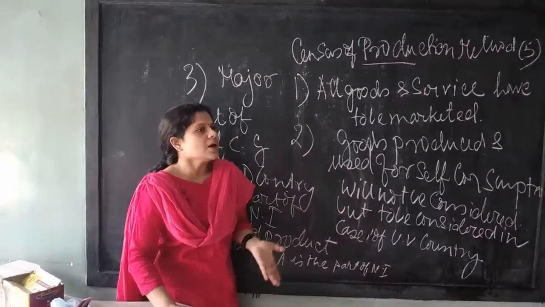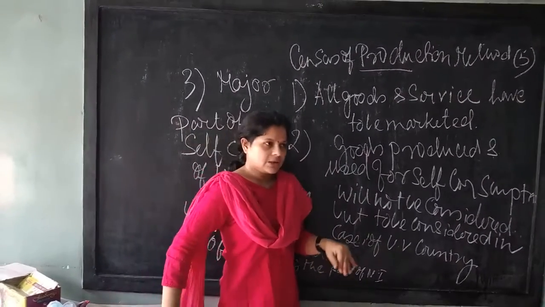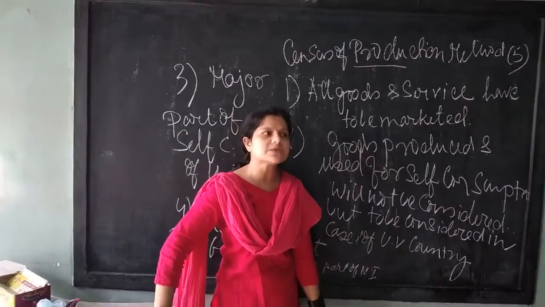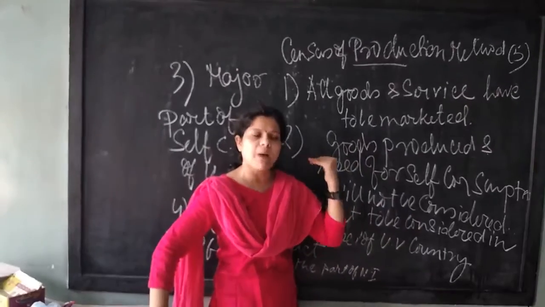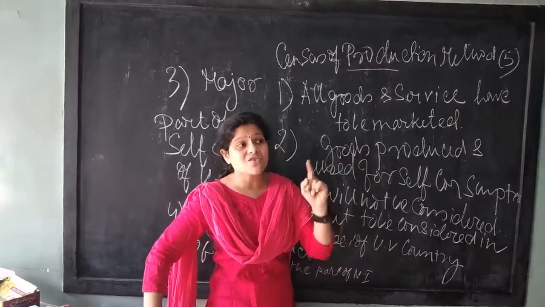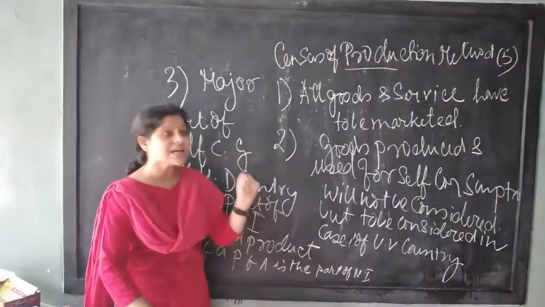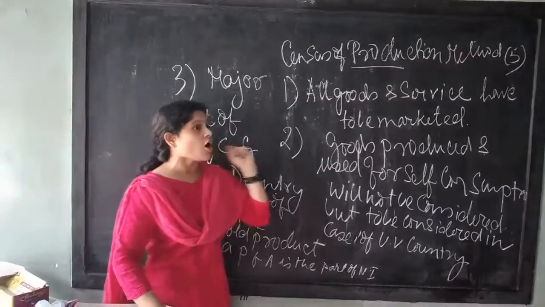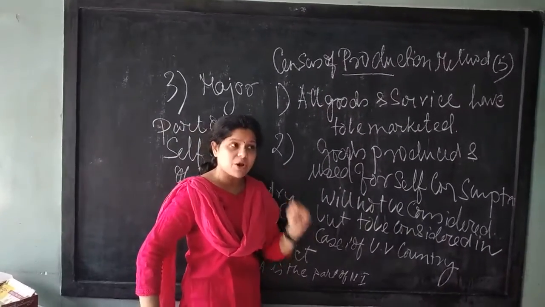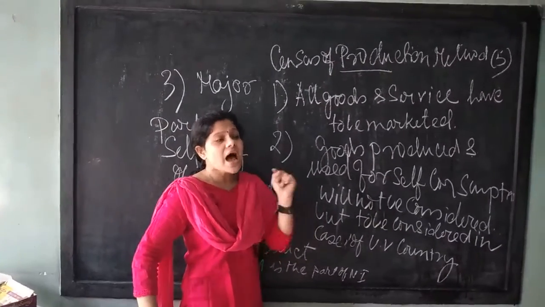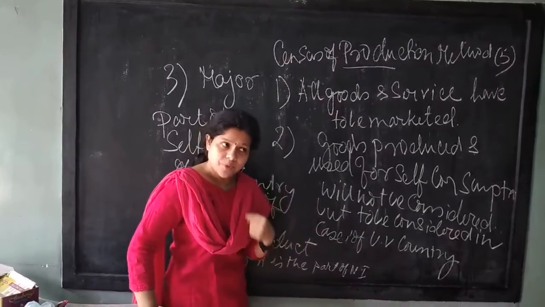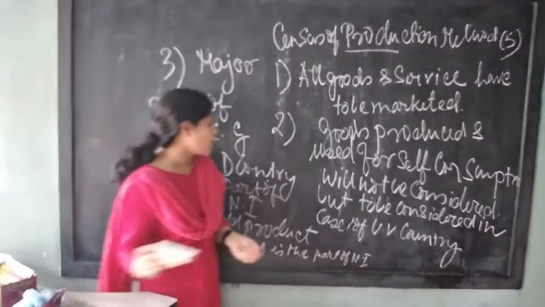Suppose 1000 goods have been produced, 900 marketed and 100 remain unsold. Obviously the 100 will be part of the production of this year, because the goods or services have been produced in this year.